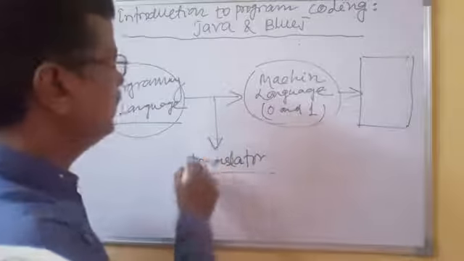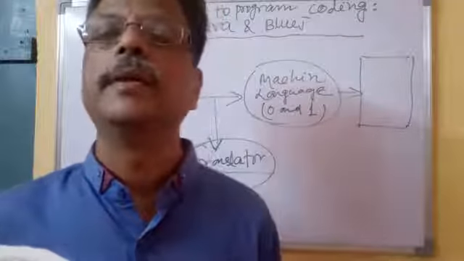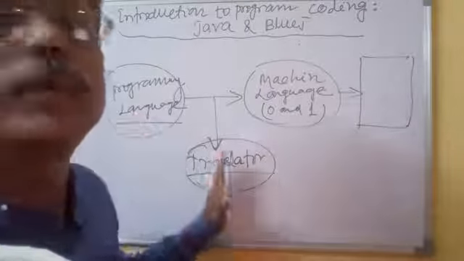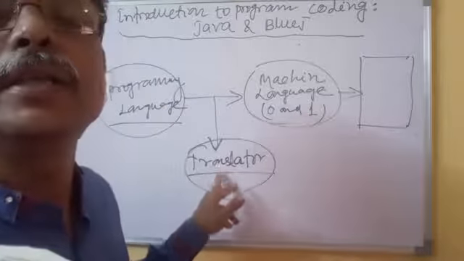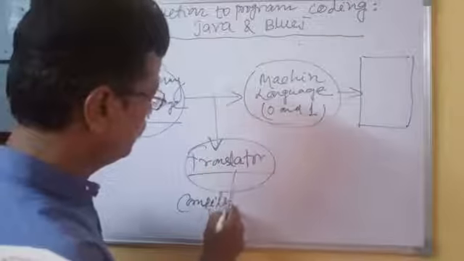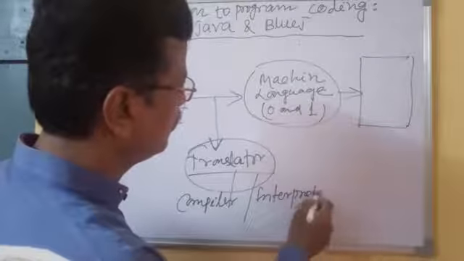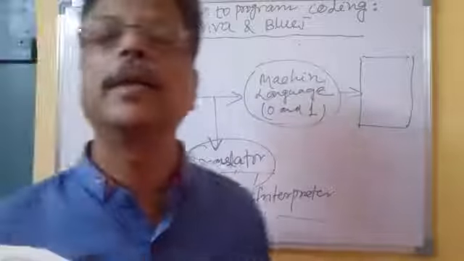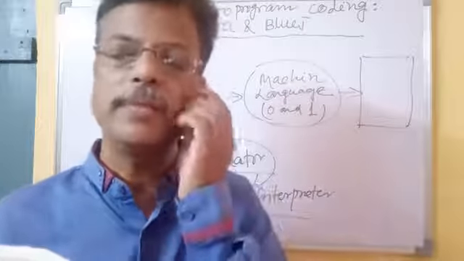This translator is loaded and stored in our computer. So when you write a program in a programming language and give it to the computer, this translator, which is in the computer, is called a compiler or interpreter. Compiler or interpreter, both are called translators. Both do the same work, with a little difference, but the main work is the same.